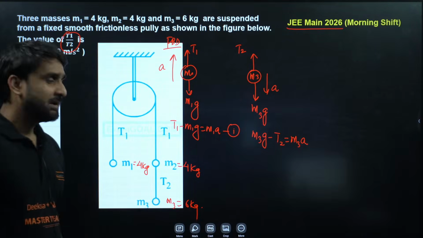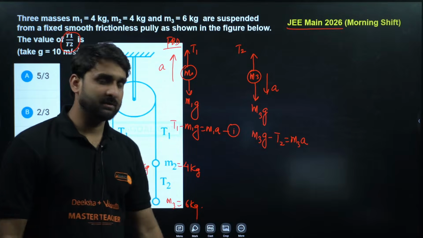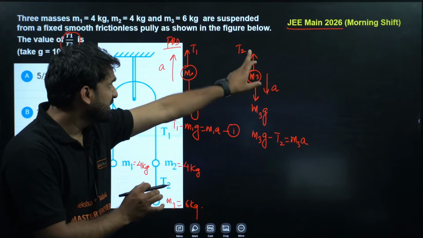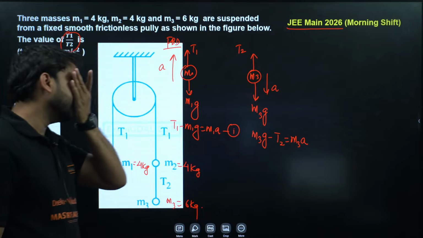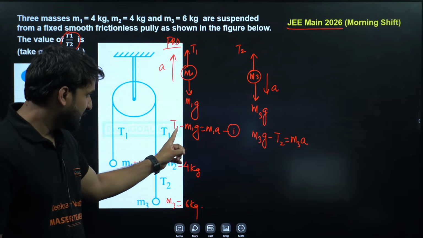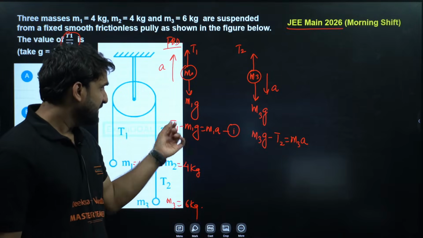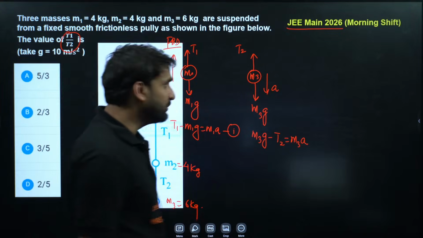I hope till here nothing is challenging. For M1, M1G minus T1 is equal to M1A. I hope this is clear to you.